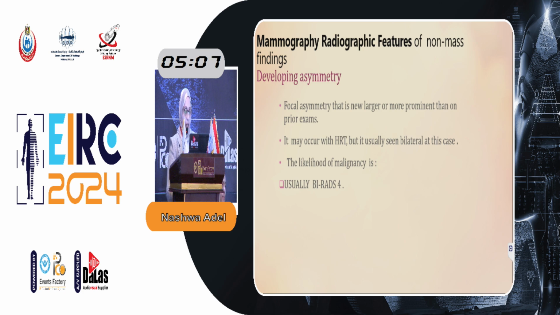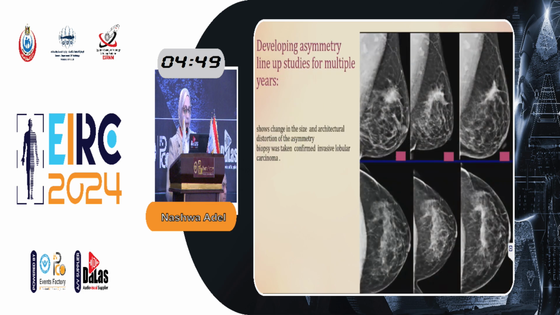Last type is developing asymmetry, which is a focal asymmetry that is new, larger, or more prominent than the prior exam. It may only be benign if bilateral with hormonal replacement therapy, but it is usually BI-RADS 4 and needs biopsy. A case of developing asymmetry with follow-up study for multiple years showed change in size and architectural distortion of the asymmetry. Biopsy was taken confirming invasive lobular carcinoma.